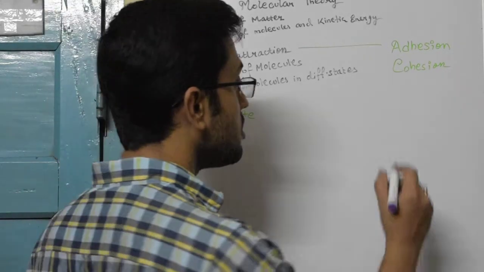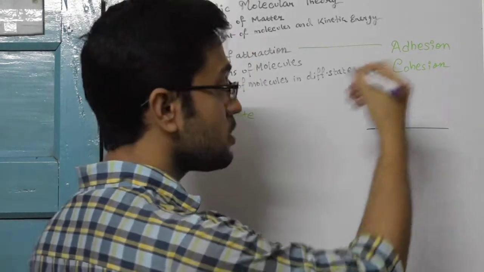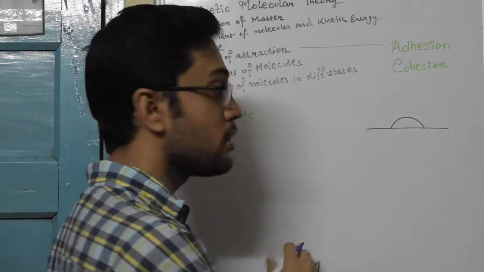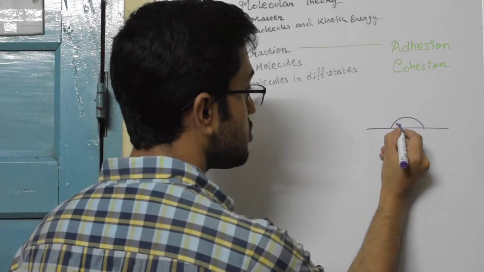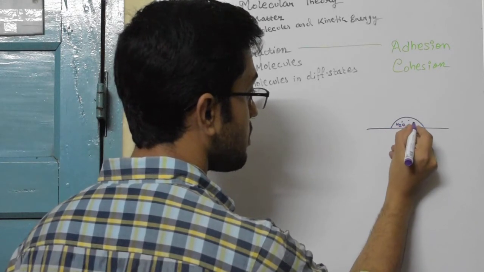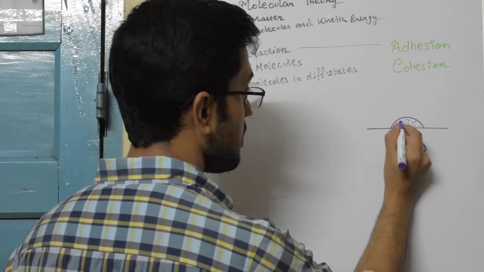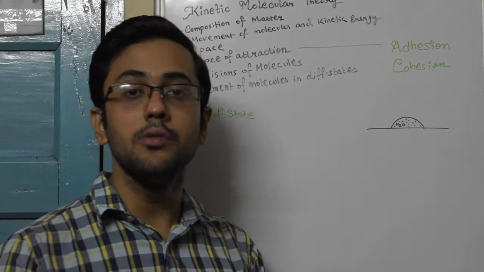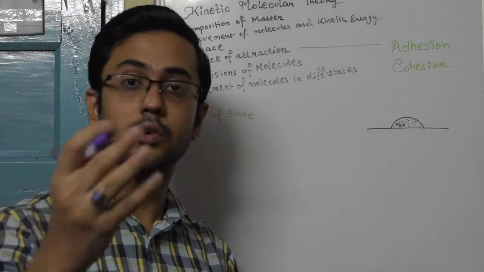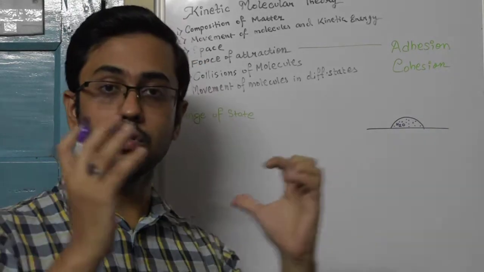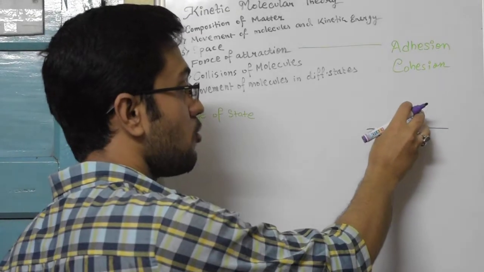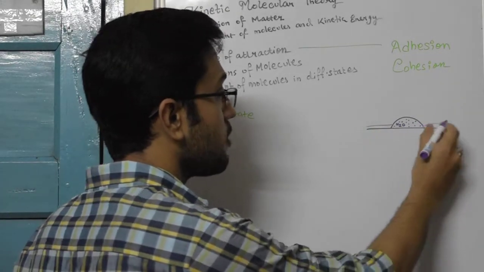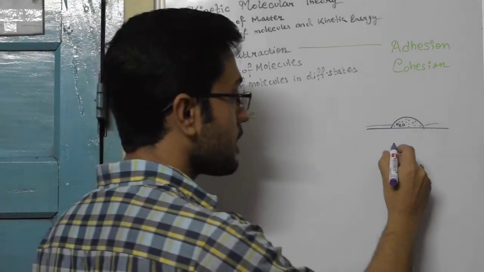Suppose you take a free surface, and on the free surface there is a water droplet. So this is a water droplet, and all the H2O molecules inside this water droplet, they are closely bound to each other by their intermolecular force of attraction, which is the force of cohesion. This cohesive force holds them together. As a result, the water droplet is bound in one place. It does not spread away to the sides. But if you take